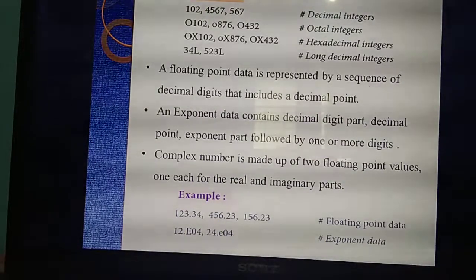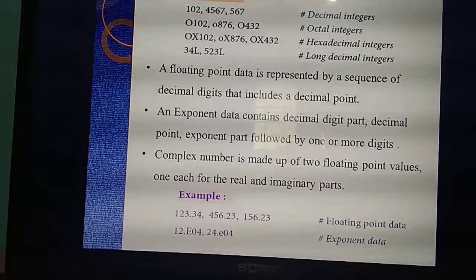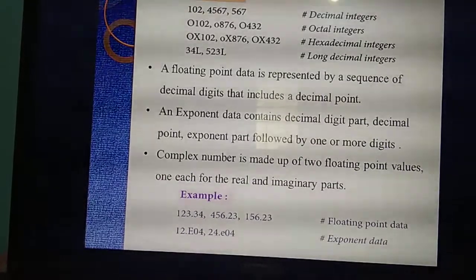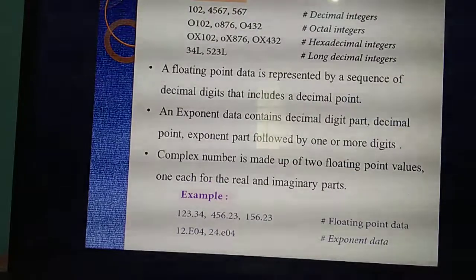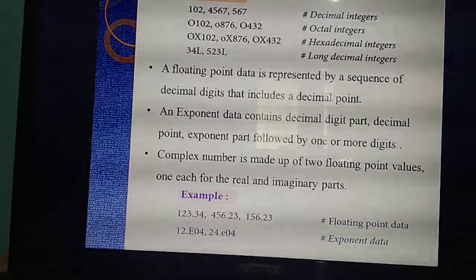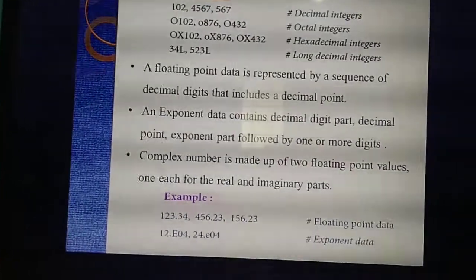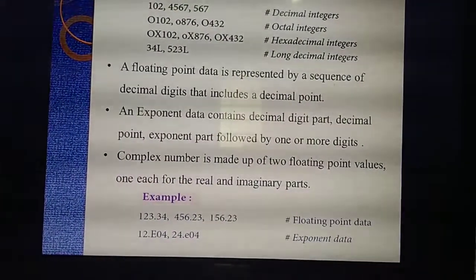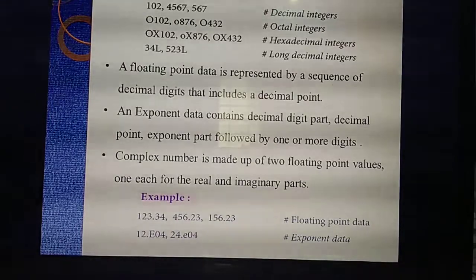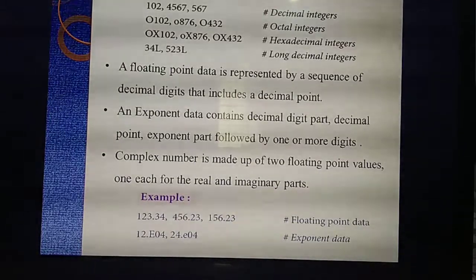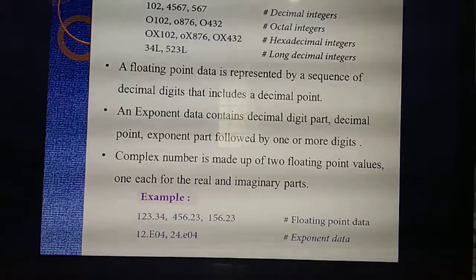They will ask about this separately. Sometimes they will ask what do you mean by floating point data, what do you mean by exponent data, what do you mean by complex number? So you should study this thoroughly, understand and study. So which numbers do we call floating point data? A collection of point numbers, that means numbers that come with a decimal point. We call that number a floating point.